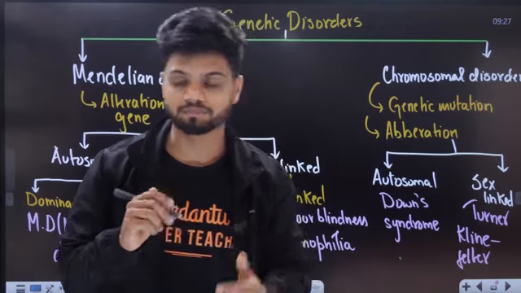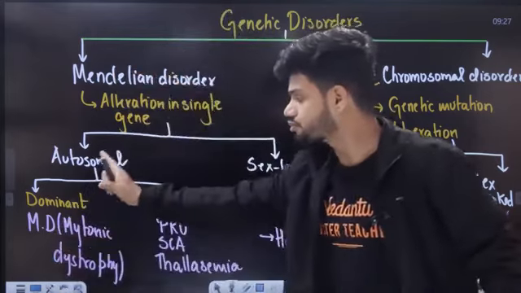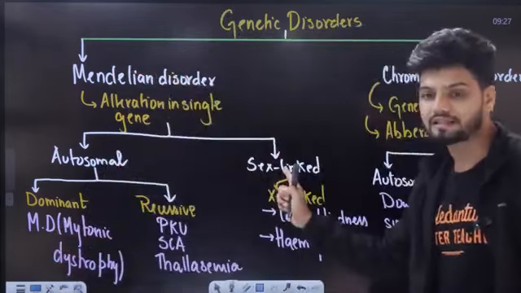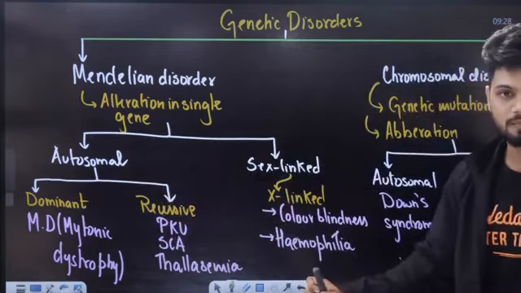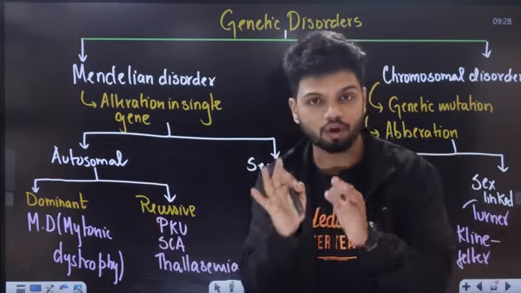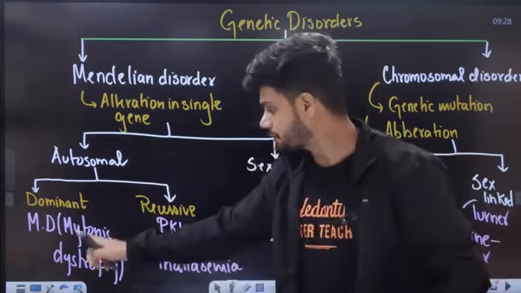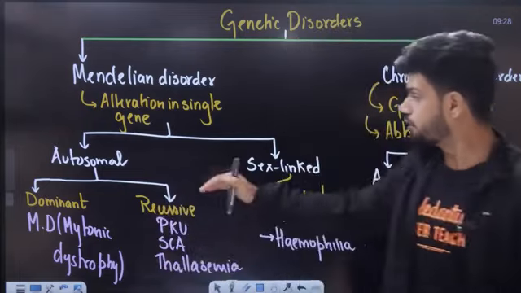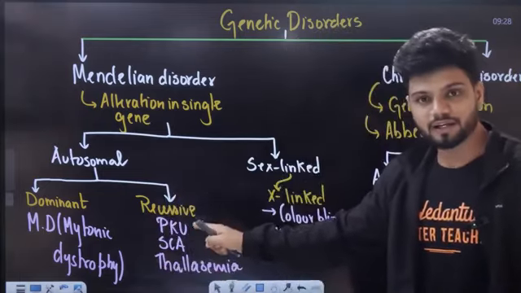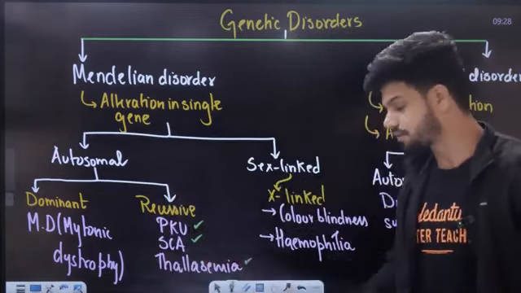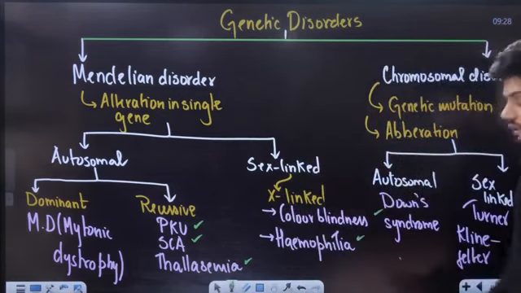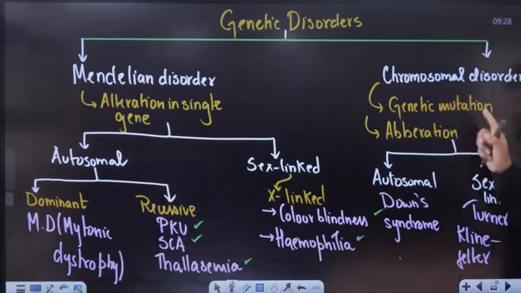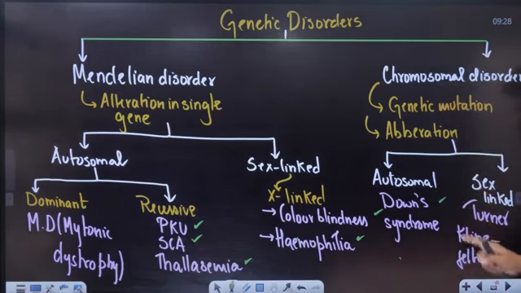Now in Mendelian we have autosomal dominant, autosomal recessive, sex linked dominant, sex linked recessive. Examples: the only example of autosomal dominant given in your syllabus is myotonic dystrophy. Autosomal recessive: PKU, phenylketonuria, sickle cell anemia, thalassemia, three different examples. Examples of sex linked: color blindness, hemophilia. Then we have chromosomal disorders: autosomal, Down syndrome; sex-linked, Turner syndrome and Klinefelter syndrome.